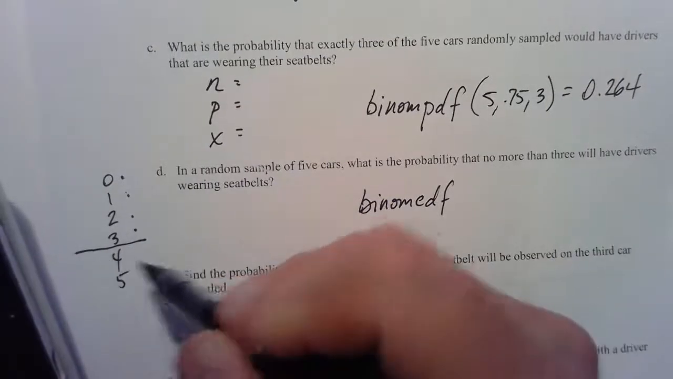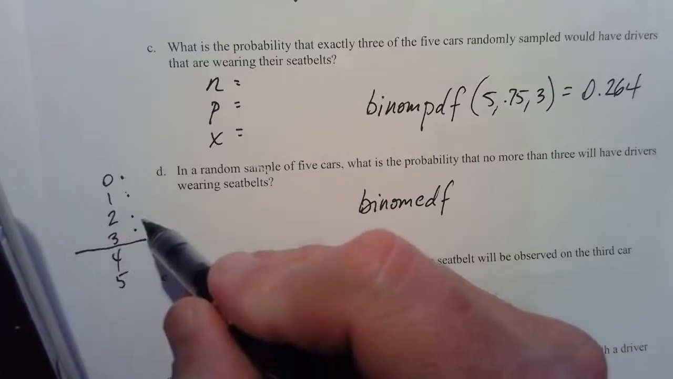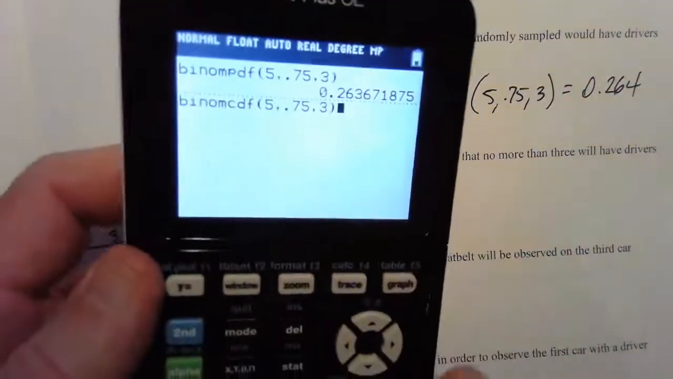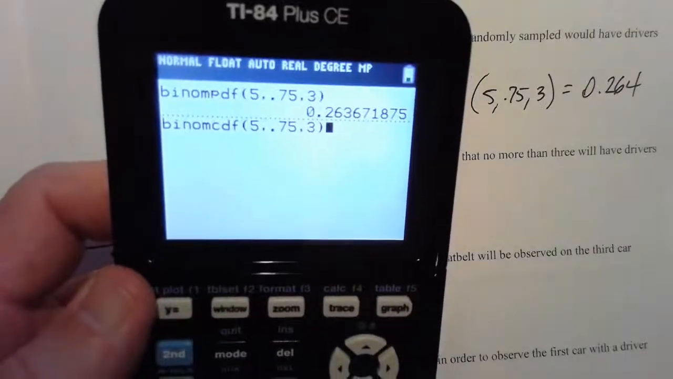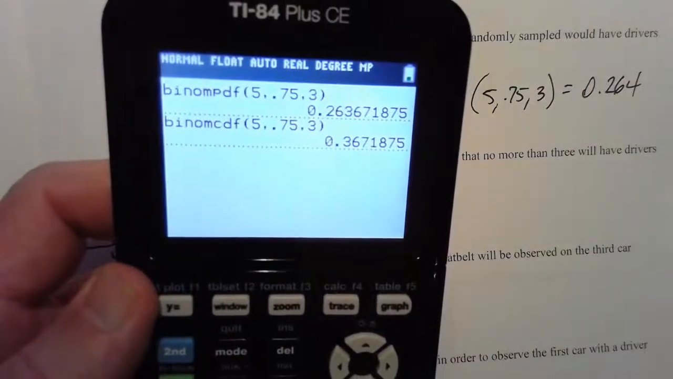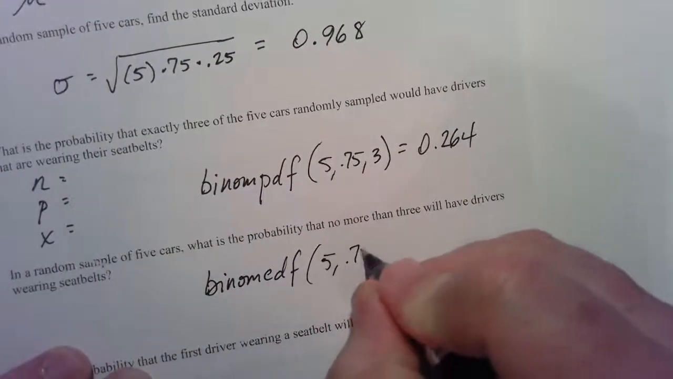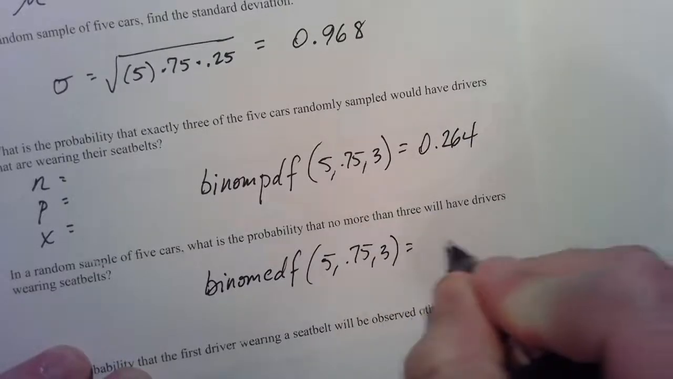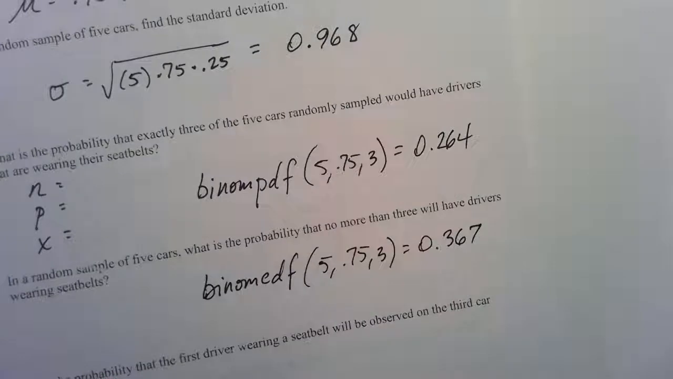Now, if this were greater than 3, we would take the complement. We'd get 4 and 5. If it was at least 3, we would stop at 2, take the complement of that value. But here it is, no more than. That includes 3: 0, 1, 2, 3, and that gives us 0.367. So these were indeed the same values. And this answer was 0.367.